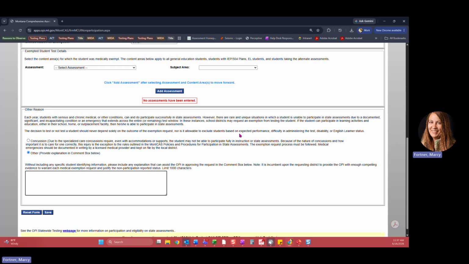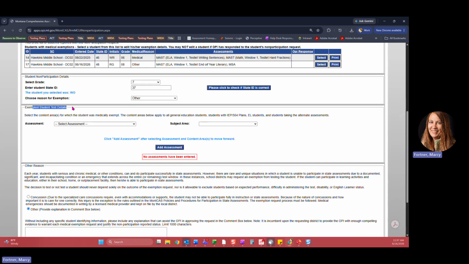So back up to the test details section here. Regardless of the reason that you select, this section is going to look the same. This is a section in which you will share the details of the assessment you are requesting the exemption for. First, you'll select the assessment itself. The assessments that populate here will be dependent on the grade level of the student you are entering the request for. You'll see that for this student, the ACT with writing doesn't appear, nor do either the Montana Science Assessment or the DLM Science, as this student is in grade 7.